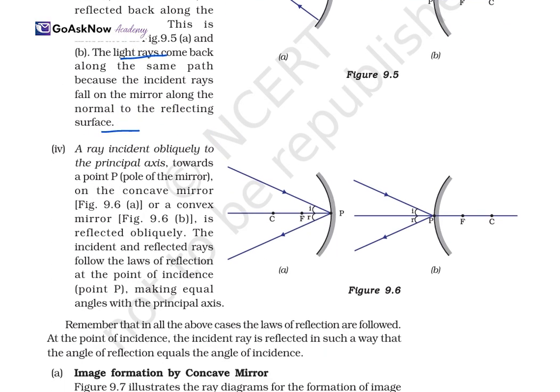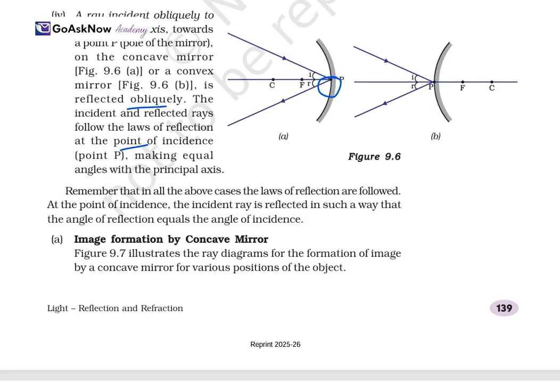Now a ray incident obliquely to the principal axis towards the pole P of the concave mirror or the convex mirror is reflected obliquely, and the incident and reflected rays follow the laws of reflection at the point of incidence P, making equal angles with the principal axis. So this is when it is lying just at the principal axis. So these are the ray diagrams for the different conditions.